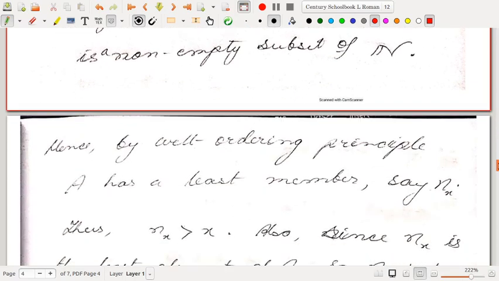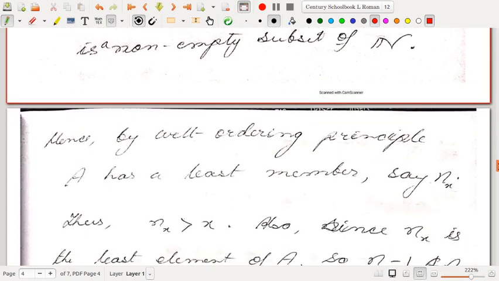In the earlier semester, we had done the well-ordering principle: every non-empty set of positive integers has a least member. So by the well-ordering principle, A has a least member.